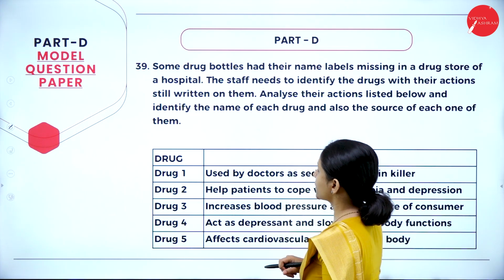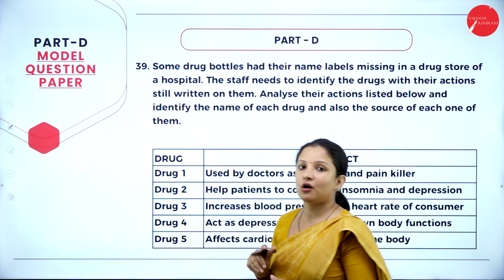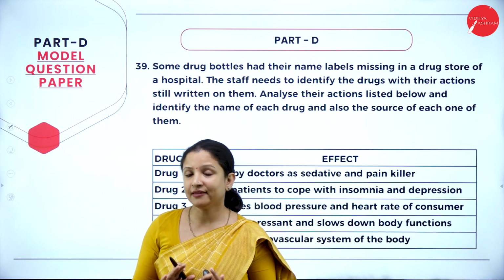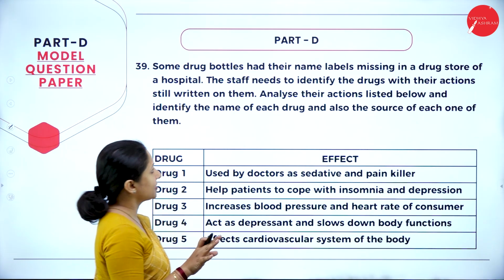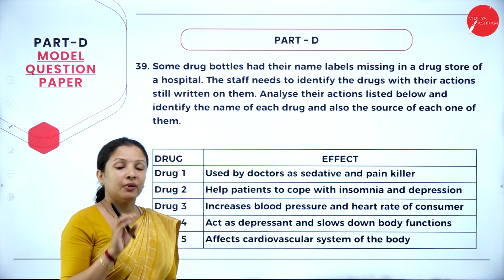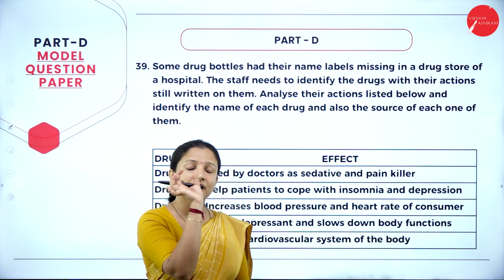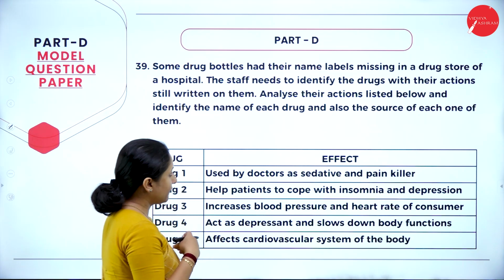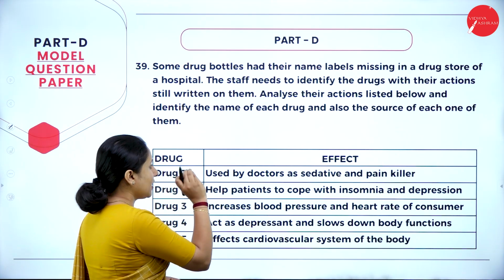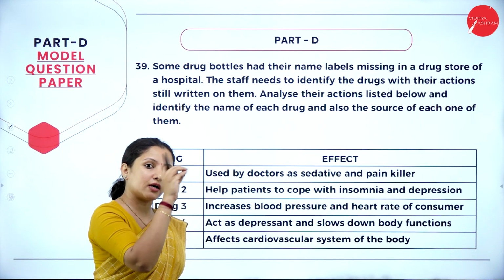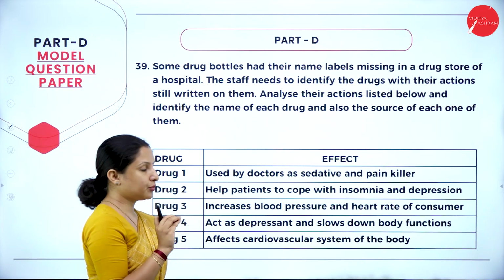Moving further, next question. Some drug bottles had their name labels missing. So in a hospital, there were a few drug bottles. In that, some of the names were missing. So the staff needs to identify the drugs with their actions still written on them. What is the function of the drug? What is it used for? All that is written. Only the name is missing. So we have to help. Let's help the hospital staff by giving names based on what the drug is used for, what it is effective against.